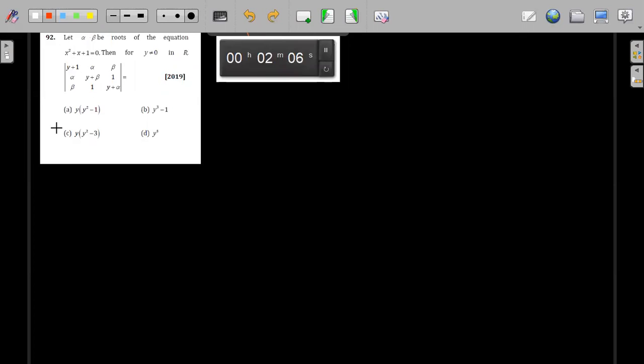No, Rudra, C is not the correct answer. Yes, D is the correct answer. Y cube is the correct answer. You must have already known that because these are the roots of unity. So alpha and beta are nothing but omega and omega square, from where we can solve, right? So R1 we can take as R1 plus R2 plus R3. From there I will get y in the R1, and then from there we can solve. Yes, this one was okay, right?